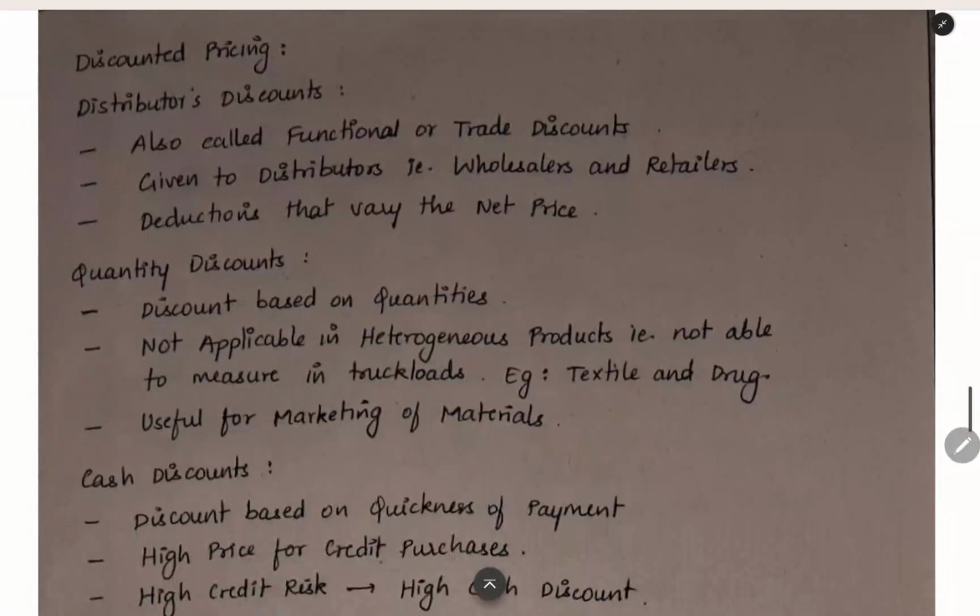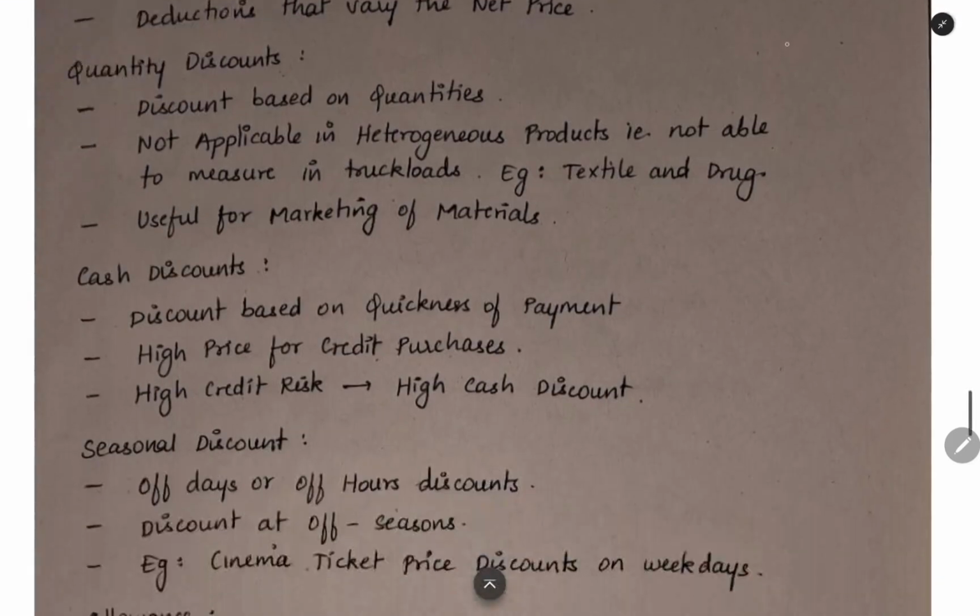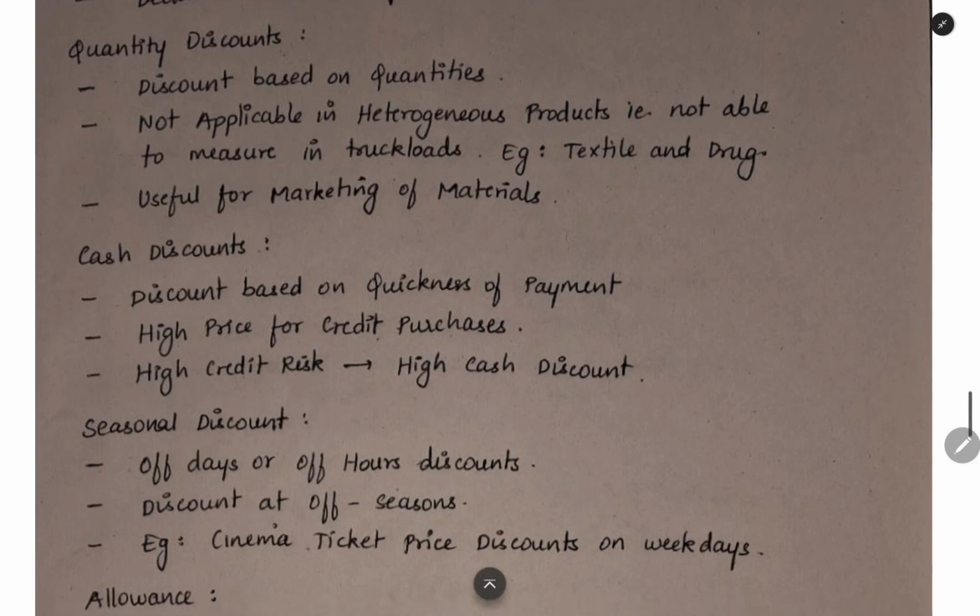Now the next thing is discounted pricing. First thing is distributor discount. You can give trade discount to wholesalers, retailers, like the bulk purchasers. This will reduce the net price. And then quantity discount. When you are purchasing in bulk, you will be given a discount. This is not applicable for textiles, heterogeneous products like that. This is applicable only for products which you can measure in terms of truckloads and so on. This is useful for marketing of material. You can do good marketing by giving this quantity discount, volume rebate.